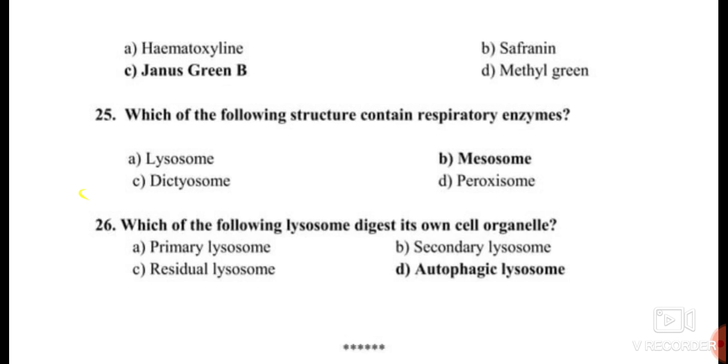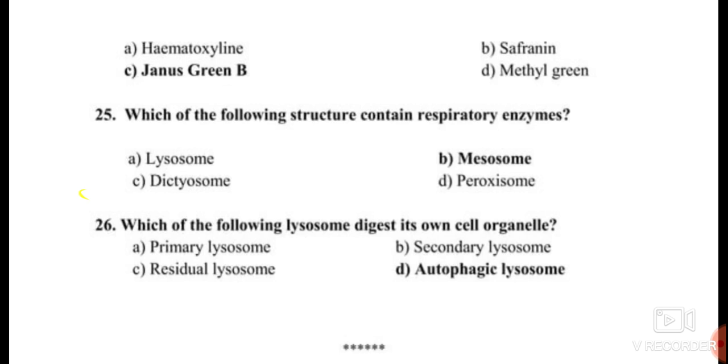And dictyosomes are a network of cisternae. The role of the dictyosome is storage, modification, sorting, and packaging of protein and lipid. Also, they aid in cell plate formation during cell division. So, the answer for this question number 25 is not dictyosome. The correct answer is peroxisome, because of the presence of a respiratory enzyme.